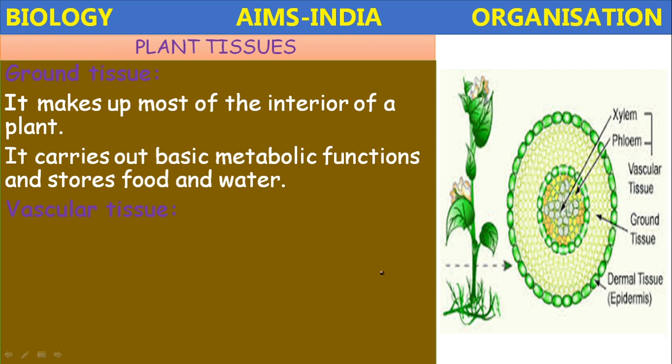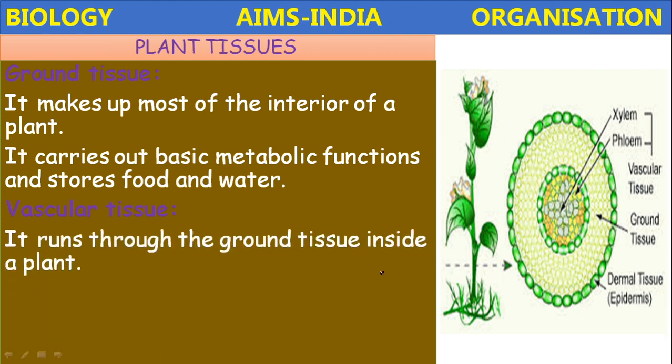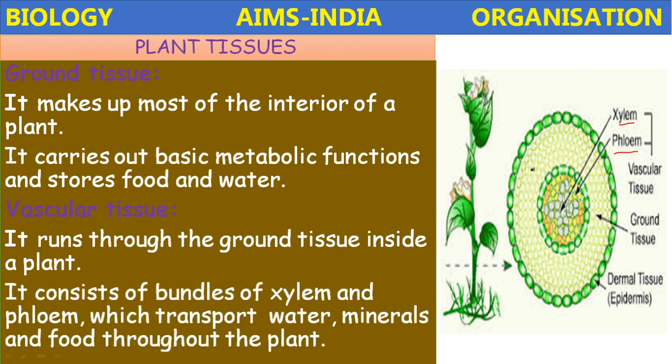The vascular tissue. Vascular tissue runs through the ground tissue inside the plant in the middle. It includes xylem and phloem, which transport the water, mineral salts, and food materials. It consists of bundles of xylem and phloem, which transport water, minerals, and food throughout the body.